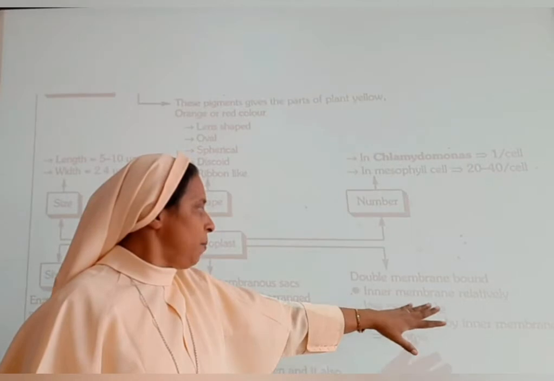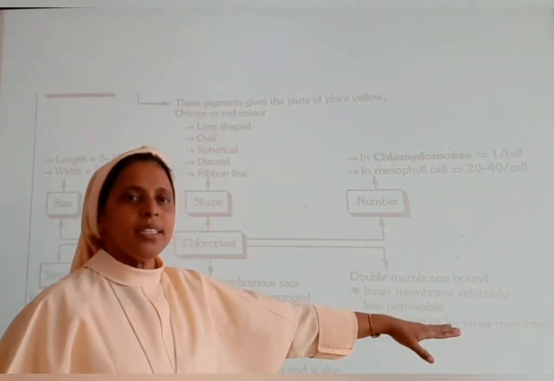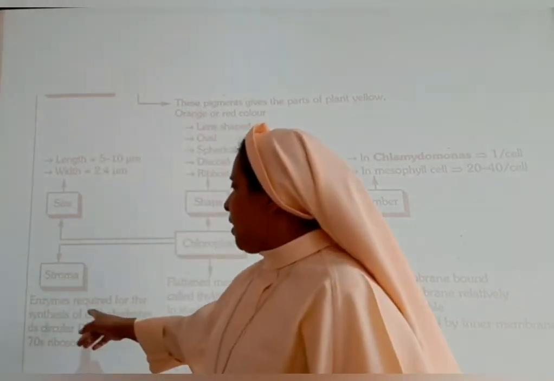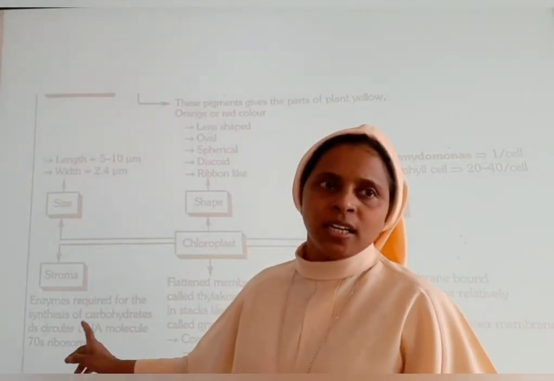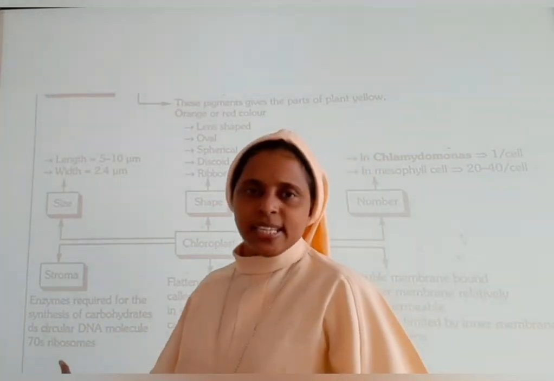The inner membrane is relatively less permeable, and the space limited by the inner membrane is termed as stroma. So what is stroma? It contains enzymes required for the synthesis of carbohydrates, a double-stranded circular DNA molecule and 70S ribosomes.